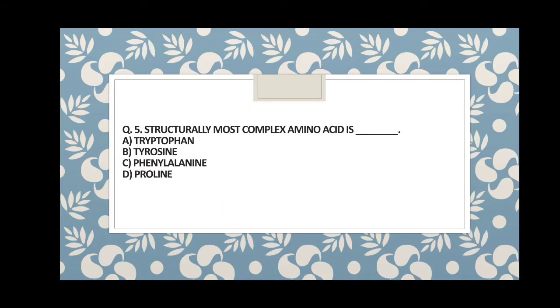Guys, question number 5 deals with structurally most complex amino acid. Again, when we are going to talk about amino acids, you have to remember the answer. You remember the amino acids, like basic amino acid, neutral amino acid, aliphatic amino acid, and proline, and everything you should have memorized for these types of questions. So guys, A is tryptophan, B is tyrosine, C is phenylalanine, and D is proline.